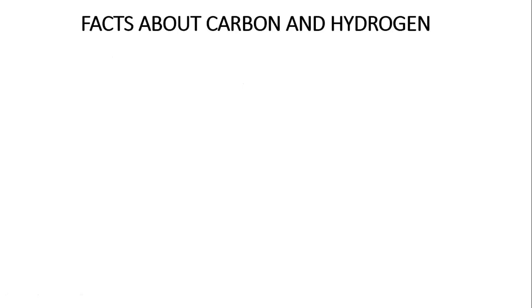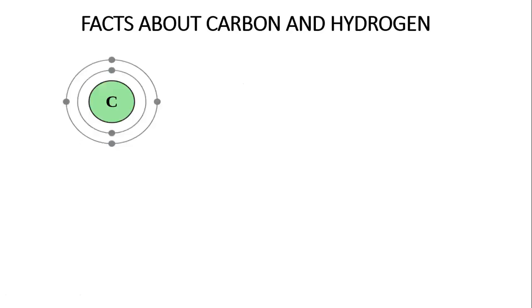Facts about carbon and hydrogen. Before we understand what hydrocarbons are, let's look at facts about carbon and hydrogen. Carbon has a valence of 4 and the electronic structure can be as shown. So this is 2 plus 4, which is 6, so carbon is 12C6. When you write the electronic configuration, this is what you come up with. The valence of carbon is 4, which means it needs 4 more electrons in order to be stable. Hence, it is called a tetravalent atom.